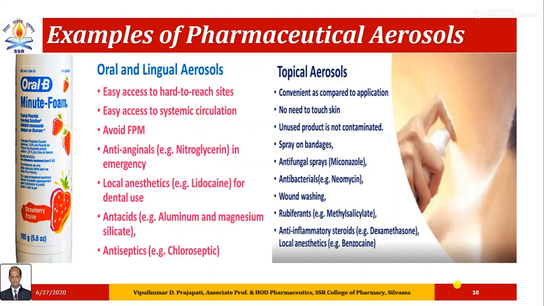They are convenient as compared to other topical medications for application. No need to touch the skin. Unused product is not contaminated. Spray on bandage, antifungal spray, antibacterials, wound washing, rubefacients, methyl salicylate aerosols, steroids, anti-inflammatory steroids are the best example.